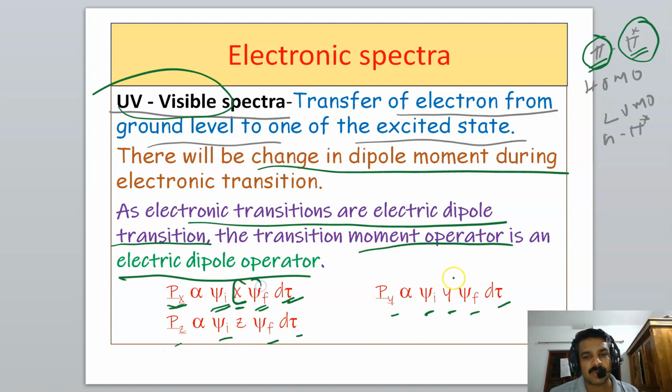Actually, these x, y, z are the components of the dipole moment in x, y, z directions. These three are the final equations. x, y, z represent the symmetries of the transition dipole moment vectors in x, y, z directions. That means the equations are almost similar to those we used in IR spectroscopy.